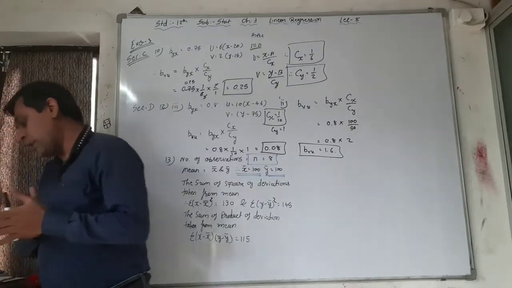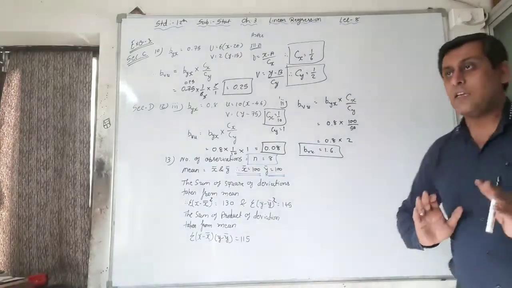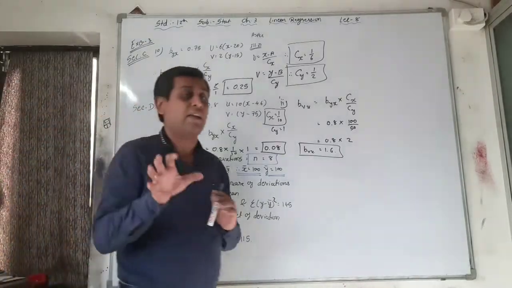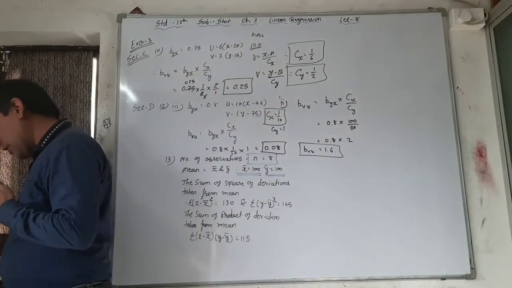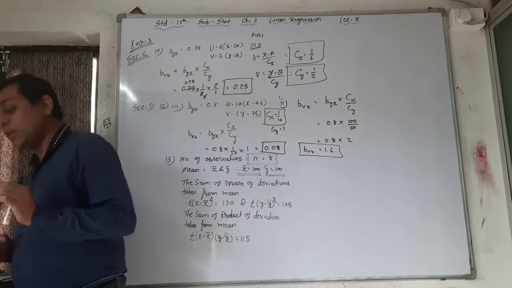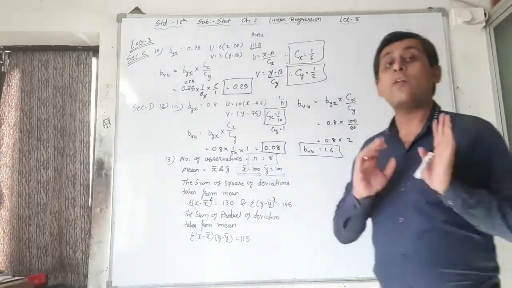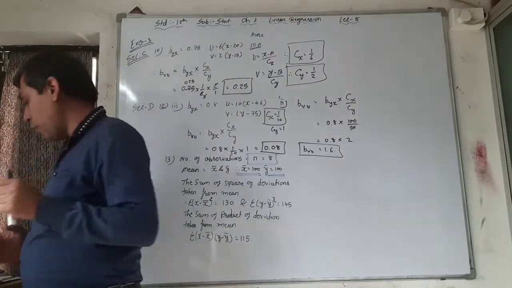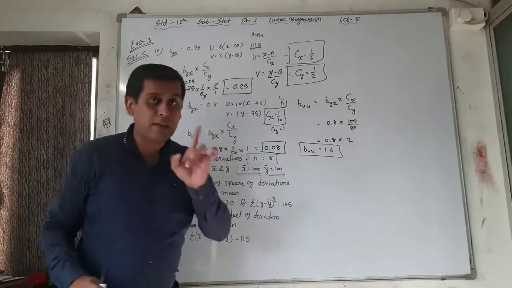Section D, question number 13. See, the information given in this question is very simple and very easy, and this sum is also very easy, but the information given style is very difficult. See the question first. The following results are obtained from the bivariate data. Particulars x and y. Number of observations. See here, number of observations. The given data is in theoretical form, and we have to convert it into the practical format, that is a formula format. Number of observations, n is equal to here 8 is given.